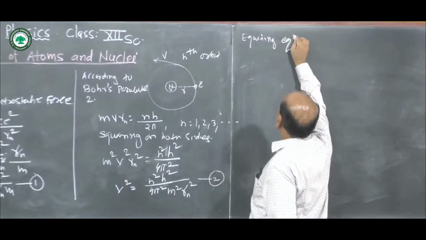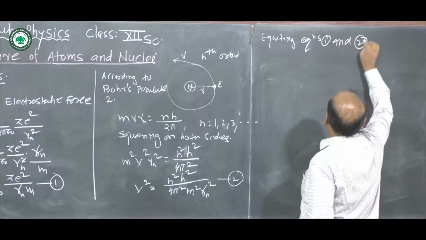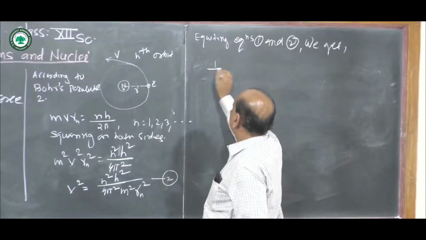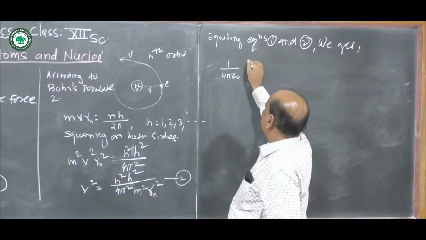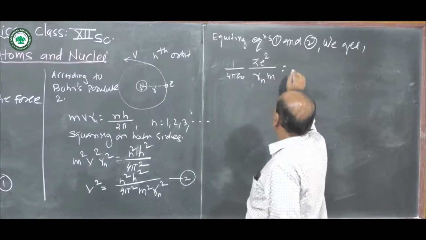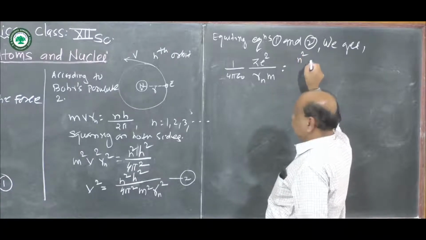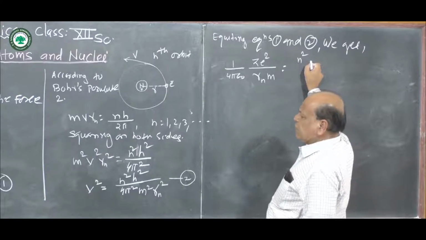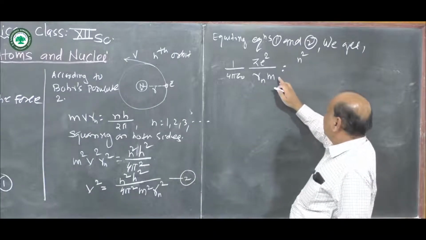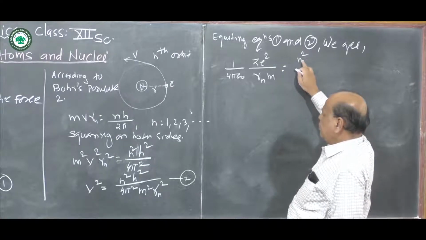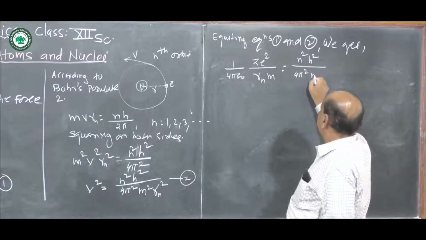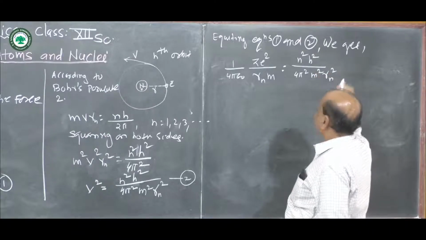Equating equations 1 and 2, we get 1 upon 4 pi epsilon 0, z e square divided by r n m, is equal to n square h square divided by 4 pi square m square r n square.